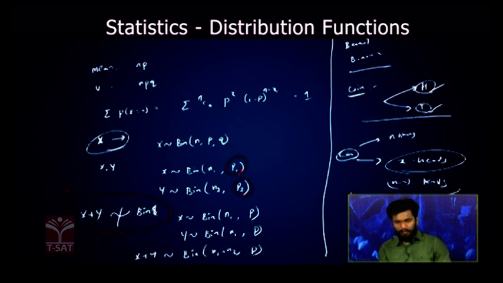In the second case, X follows binomial distribution with n1, p, and Y also follows binomial distribution with n2, p. That is, in this case, in the X and Y random variables, the probability of success is constant. Then X plus Y will follow binomial distribution with n1 plus n2 number of trials and p as the probability of success.